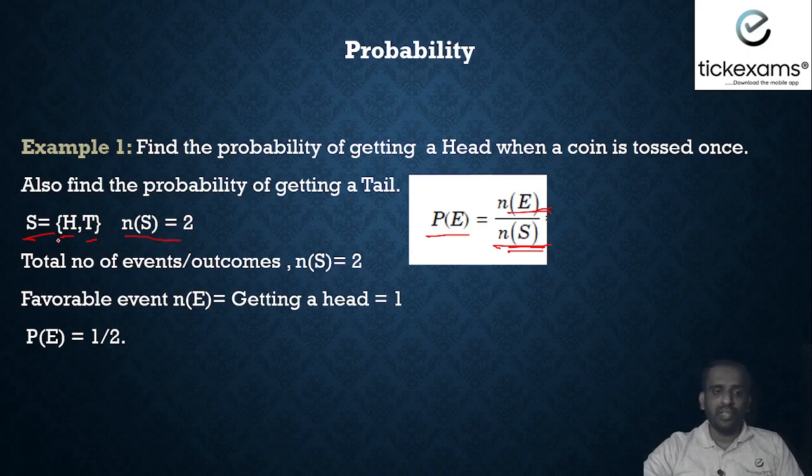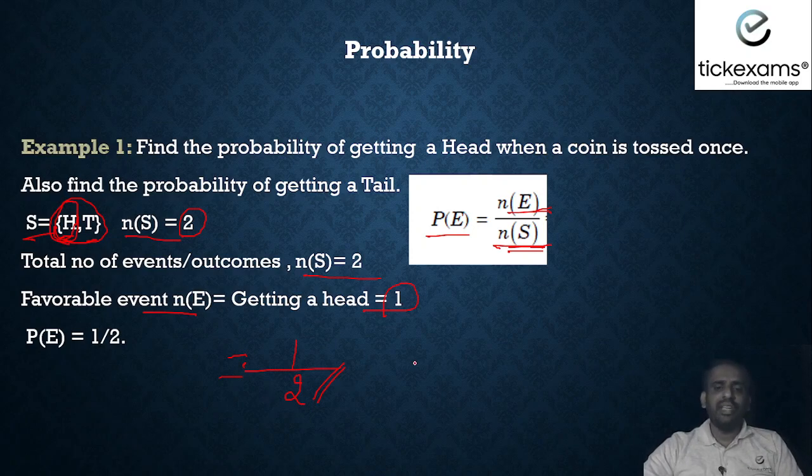So what is N of S? That is the total number. How many? We will get 2. So N of S is equal to 2. So the total number of outcomes here is 2. In the denominator, we will write 2. Now, in the numerator, the favorable outcome of getting a head. How many? Only 1. So it is going to be 1 by 2. So the probability of getting a head when a coin is tossed once is 1 by 2.